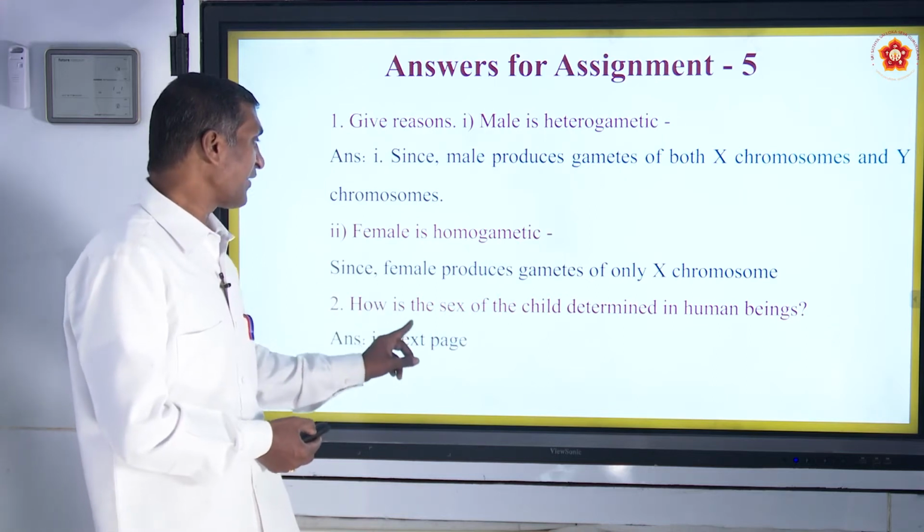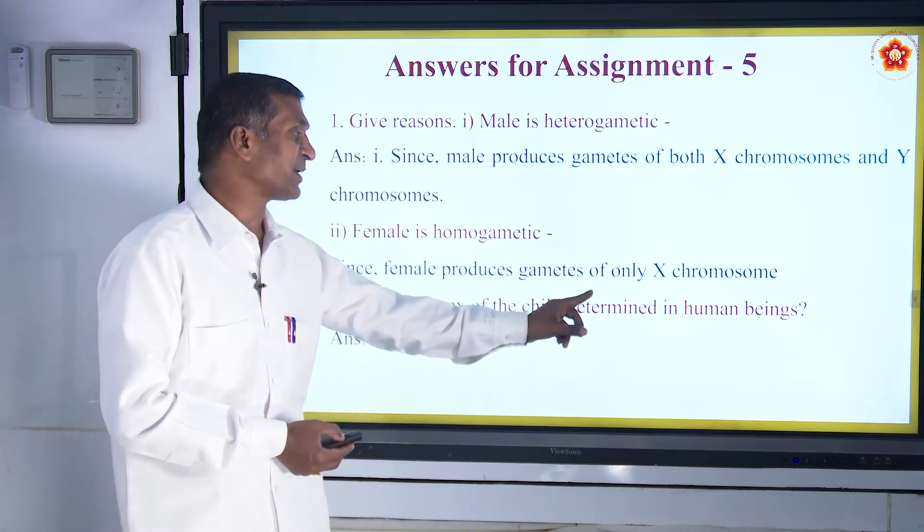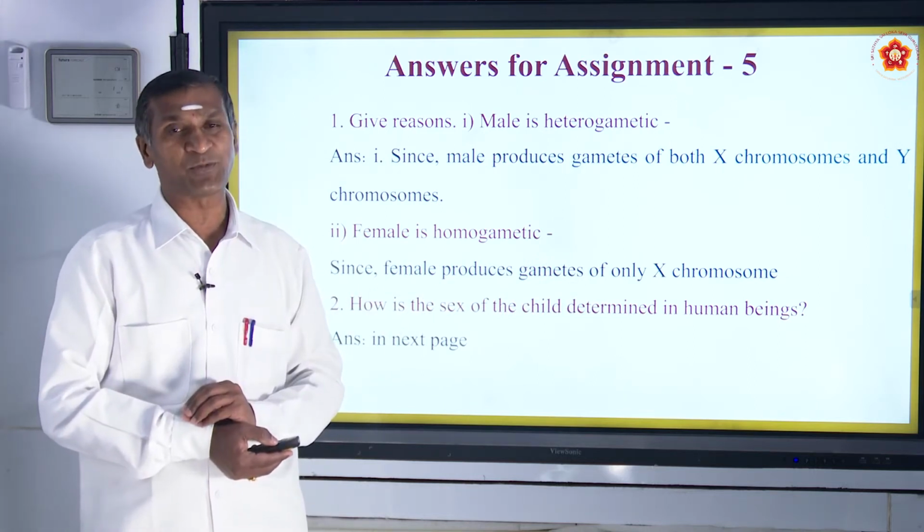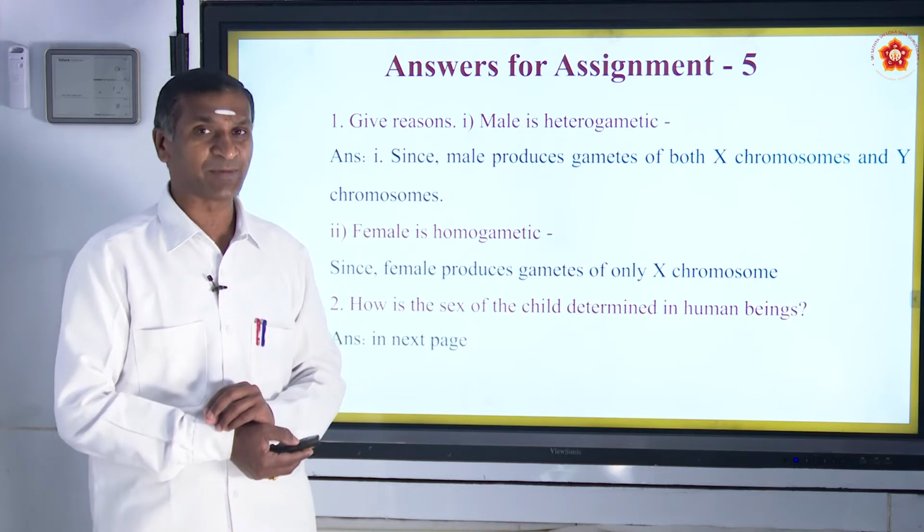Second question: how is the sex of the child determined in human beings? A very important question from the exam point of view, a 3 marks question.